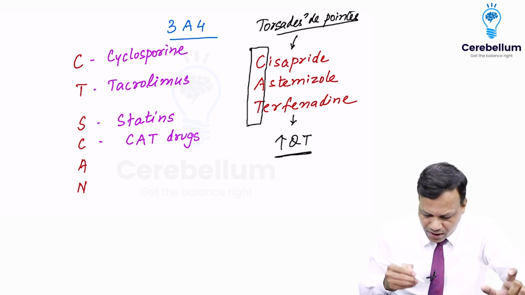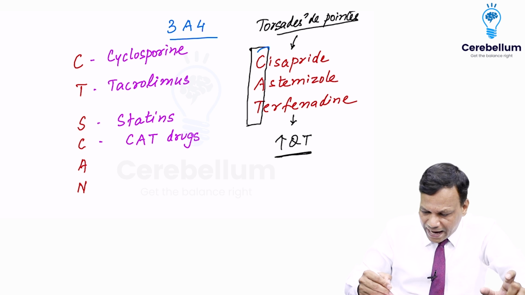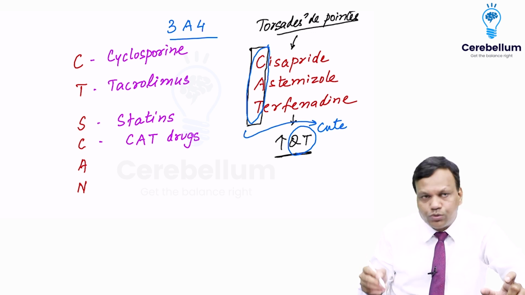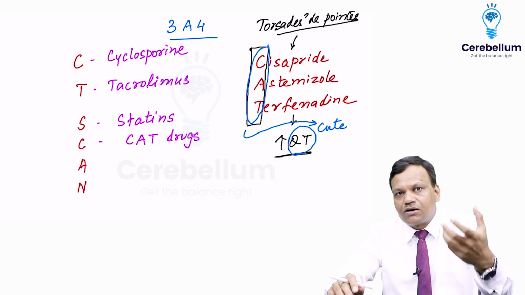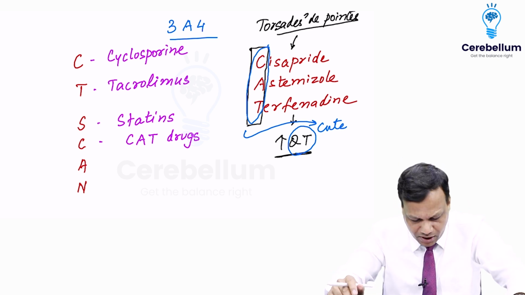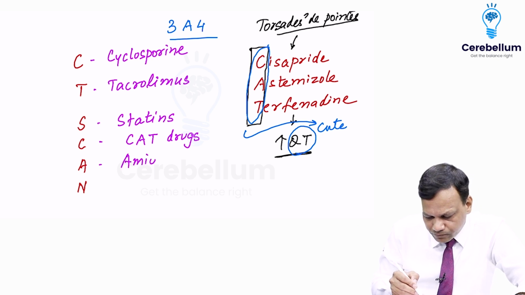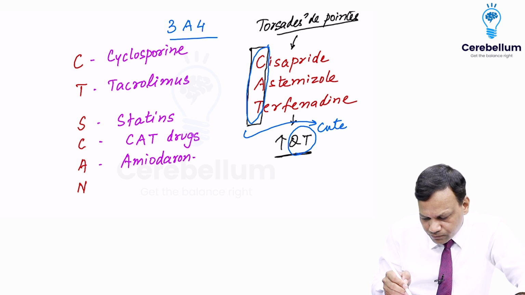Okay, so you can remember this as, we know cat, cat is cute. So QT means cute. So cat is cute. So CAT drugs are cute. That means they can cause QT prolongation. Okay. Then A stands for amiodarone, and N stands for navir.